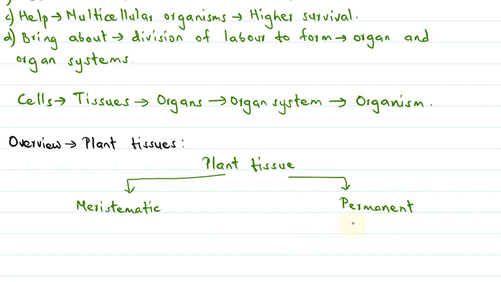Then further, the permanent tissues can be divided into two types. One is the simple permanent tissue and the other is the complex permanent tissue. In simple permanent tissue, the tissue is composed of only a single type of cell, whereas in case of complex permanent tissues, the tissues are composed of more than one type of cell.